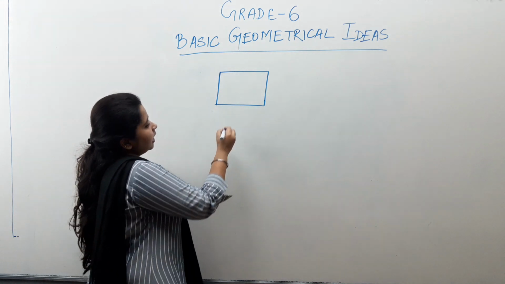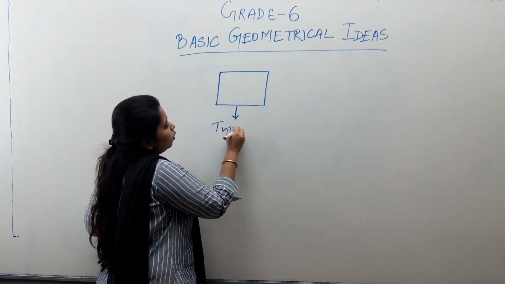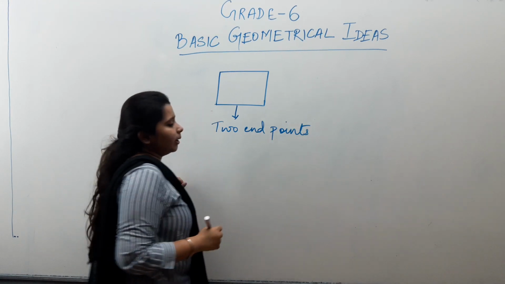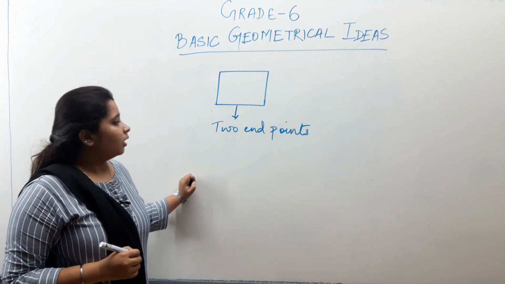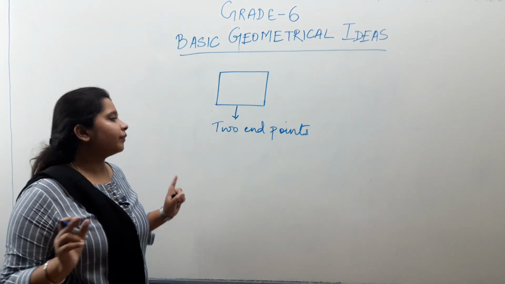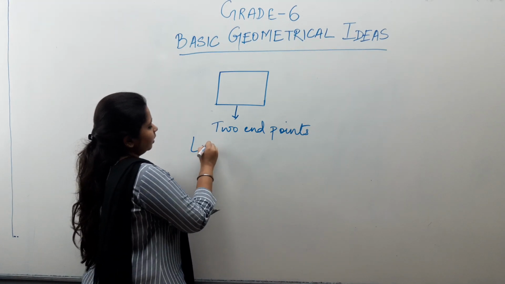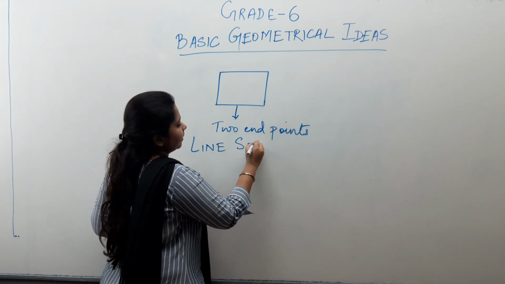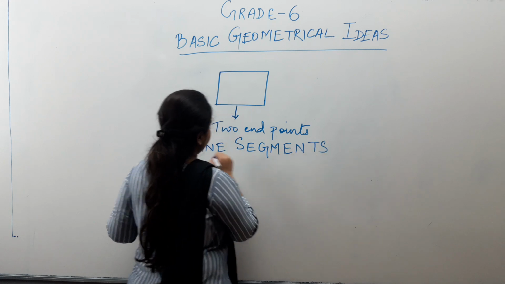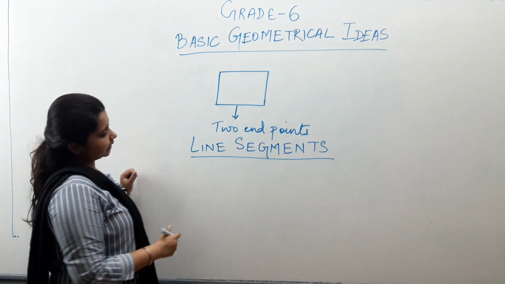That means these are having 2 endpoints. 2 endpoints means these cannot be extended in any of the directions. So these are called line segments. Line segments. So what are the properties of line segments?